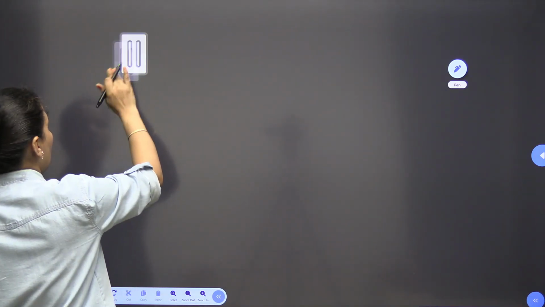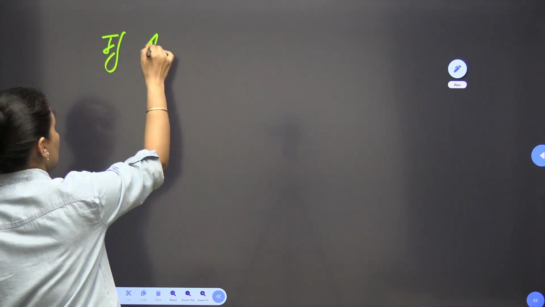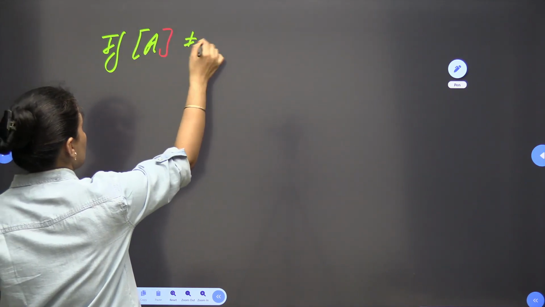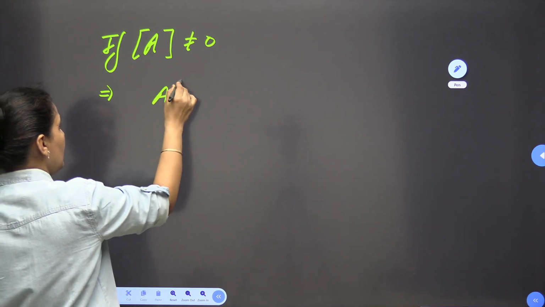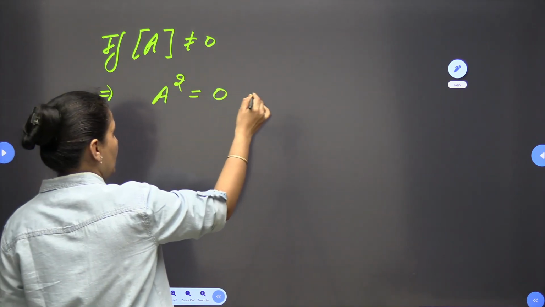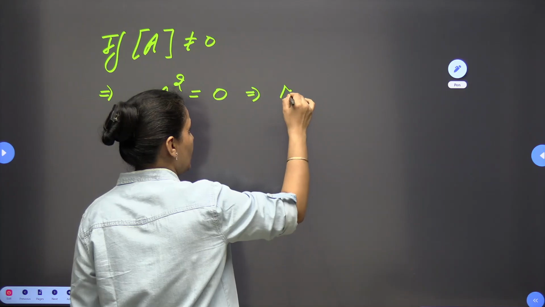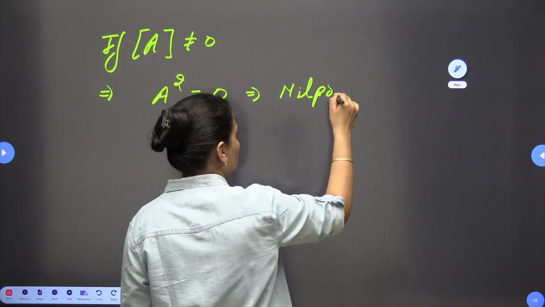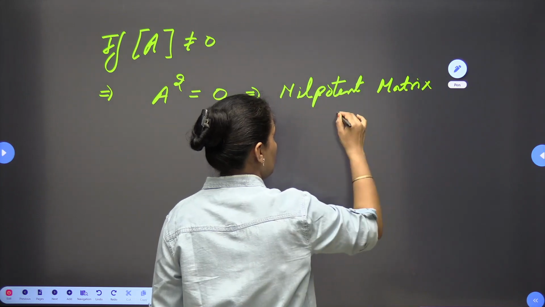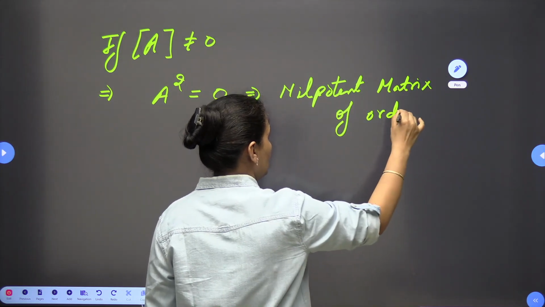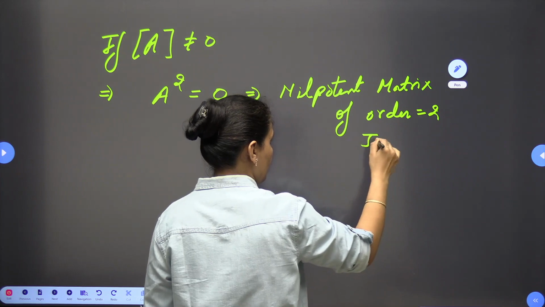If we are having a matrix A which is not equals to 0, and if I deal with A square, and if I find A square is equals to 0, this will become a nilpotent matrix of order 2, or index 2.